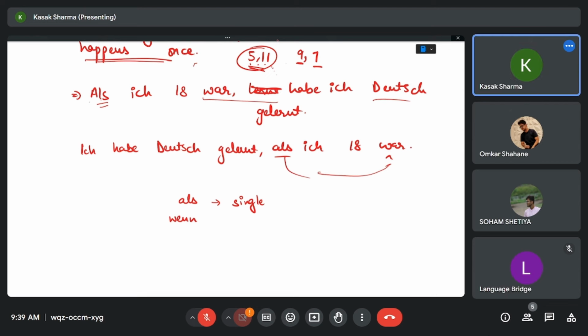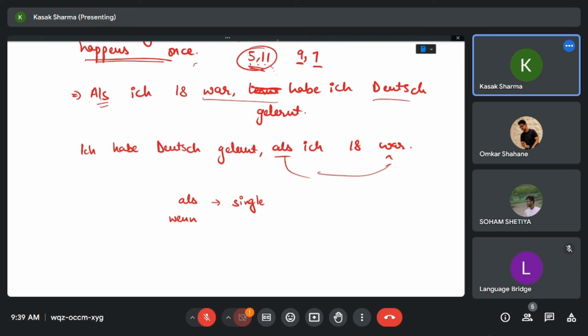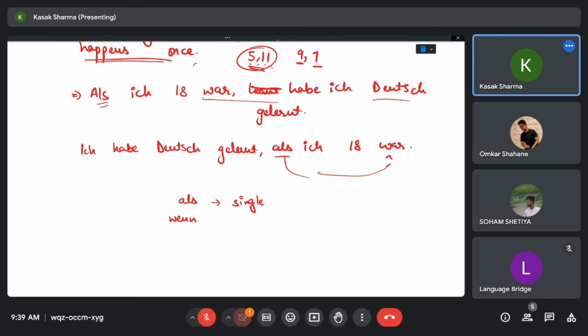Foot is foot. Feet is something different, I guess, as in that measurement one. Then please confirm it and tell me tomorrow about this. Yes. Any doubt with wenn and als?